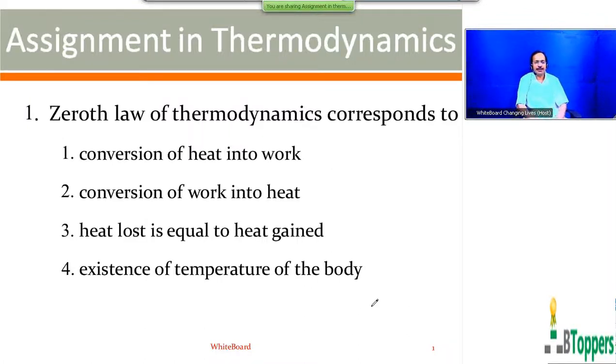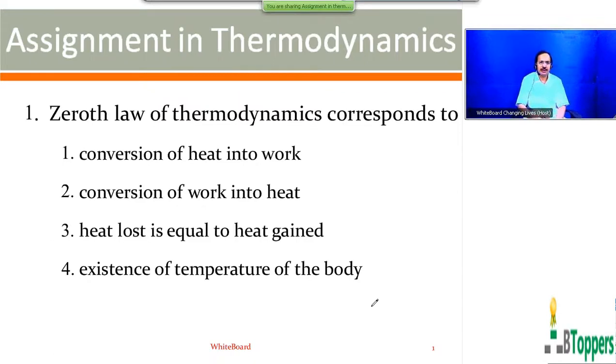So in the previous class I have shown you the first set of questions in the assignment in thermodynamics. That is, I have shown the questions 1 to 30. So in this class I would like to start the discussion of the questions in the assignment in thermodynamics. Look at the first question again. This is a purely theory based question which we have discussed in the theory part.